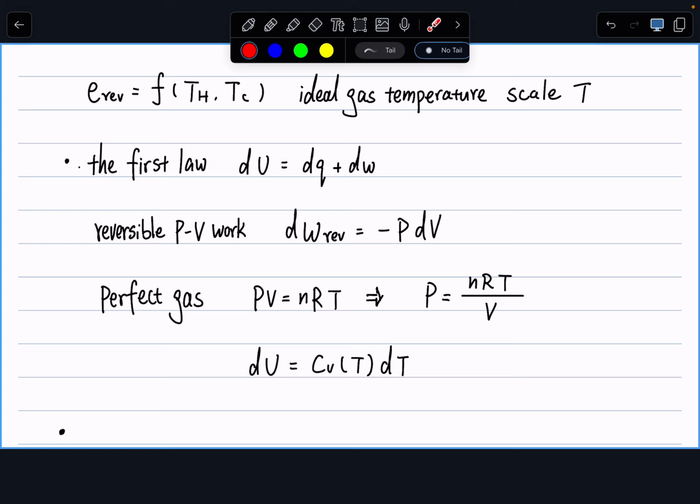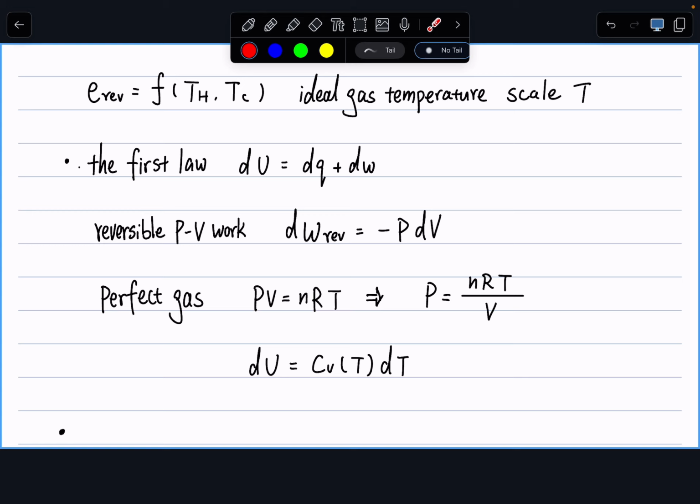And what do we know about the process between 1 to 2 and 3 to 4? They are the same temperature, right? So for the process of 1 to 2, the temperature is always kept at TH. So we can replace this temperature, and since it's constant, I can take it out to be 1 over TH between 1 to 2 dq, plus 3 to 4, and take the 1 over TC out and dq. And they add up to be 0.